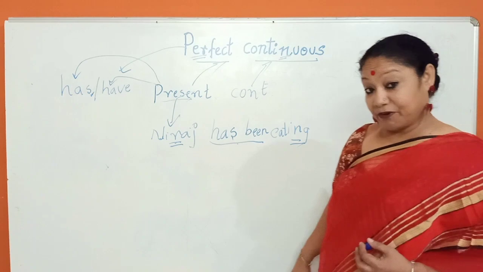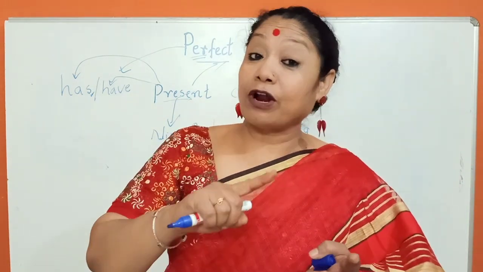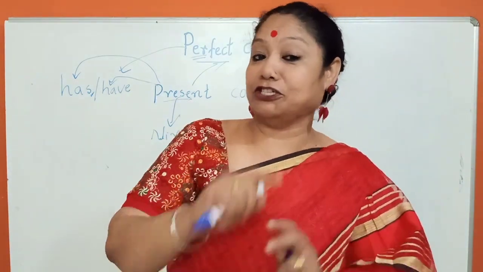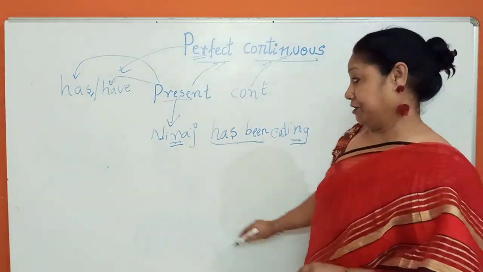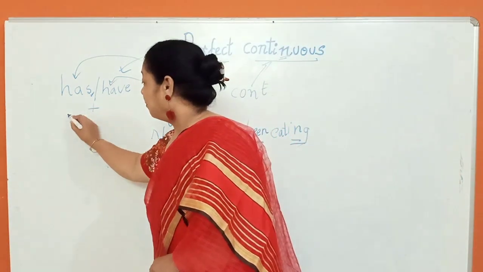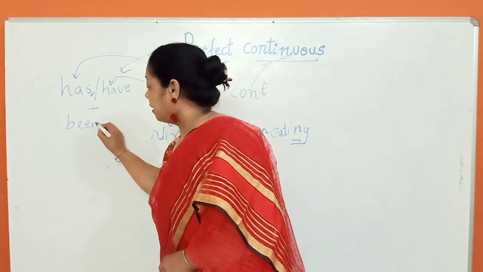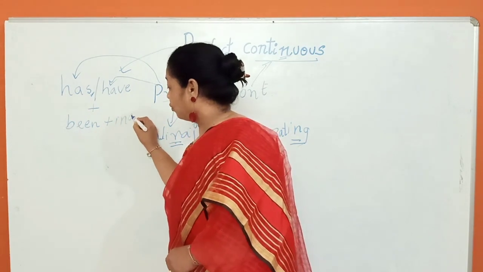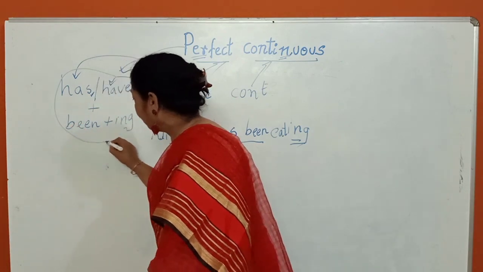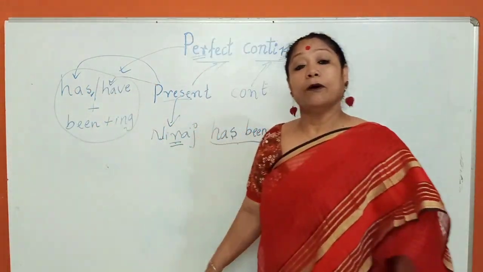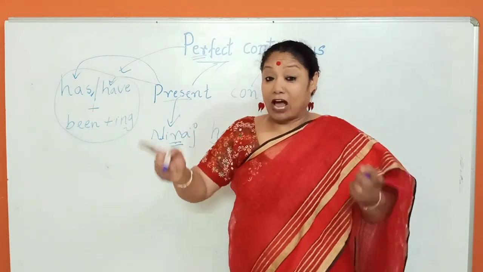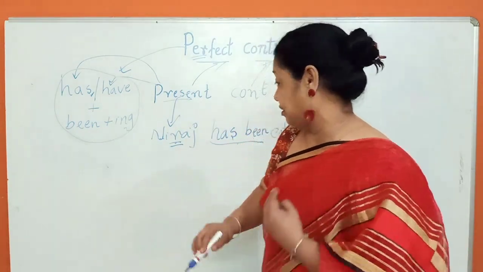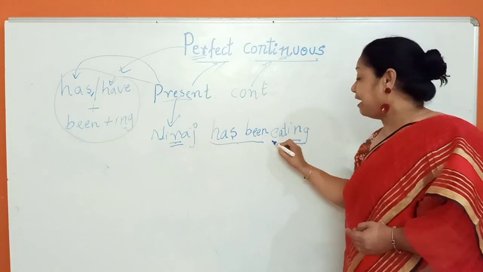So, what is present perfect continuous? Has or have plus been plus ing. Has or have plus been plus ing. So here I am adding B-E-E-N, been plus ing. So this is the total formula of present perfect continuous: has or have plus been plus ing. Revise it. So Neeraj has been eating.